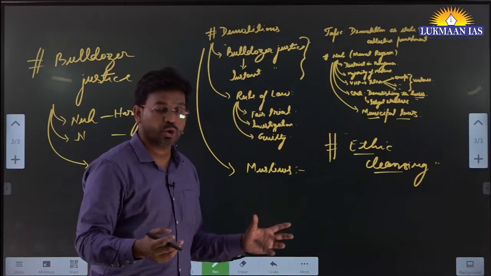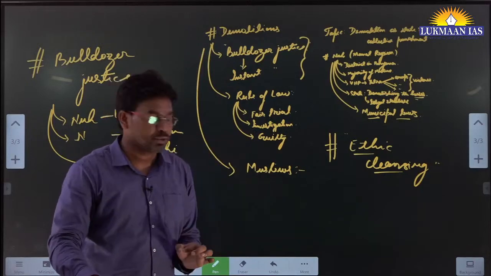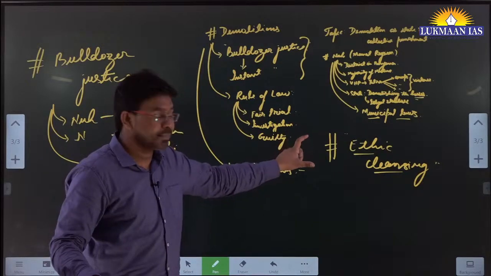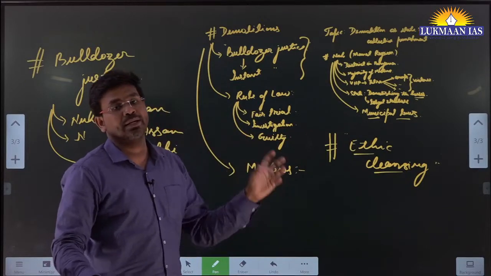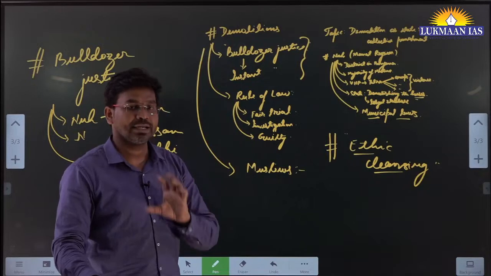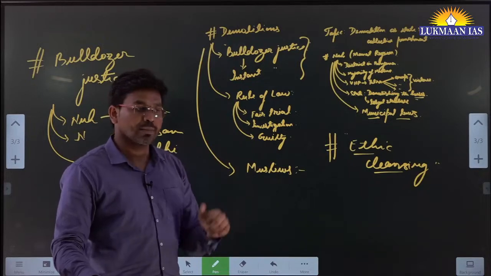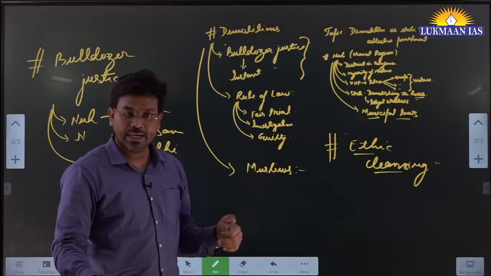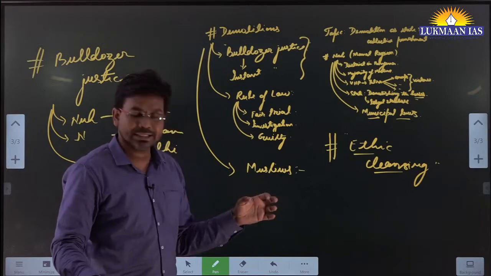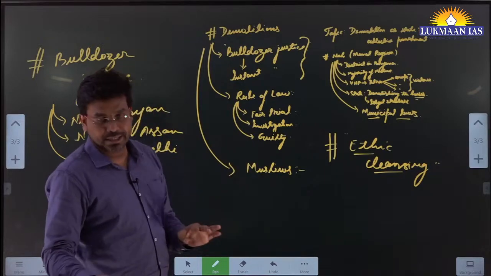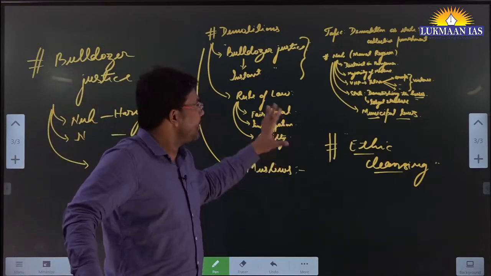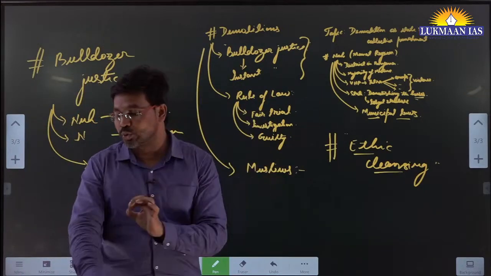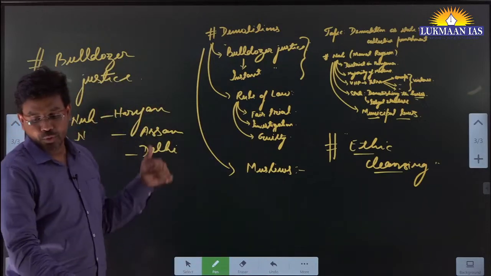It has been used only when there are grave concerns, because ethnic cleansing is strictly prohibited in international law. There is an international criminal code that talks about ethnic violence, genocide, etc. These things are strictly prohibited in international law, and even heads of states may be punished under it. So you need to go through this article to understand the rule of law.